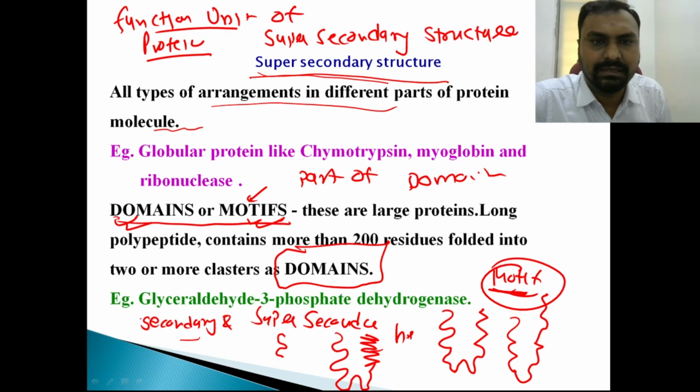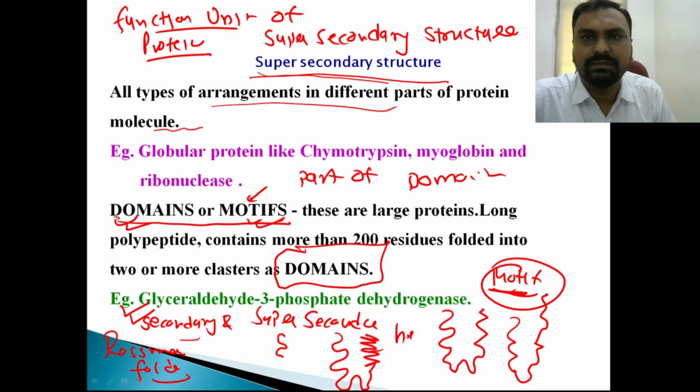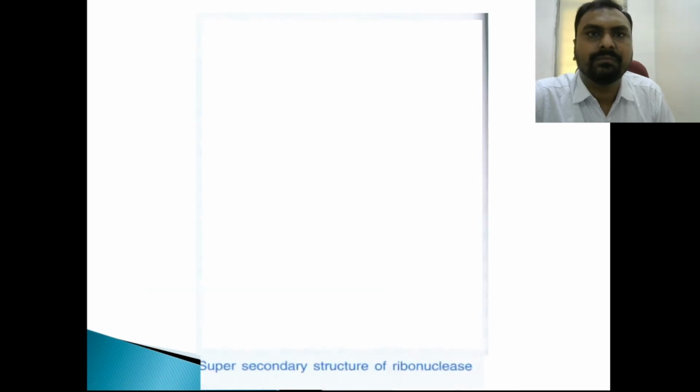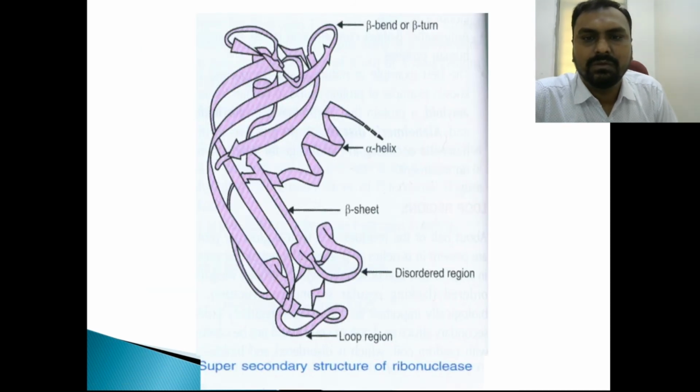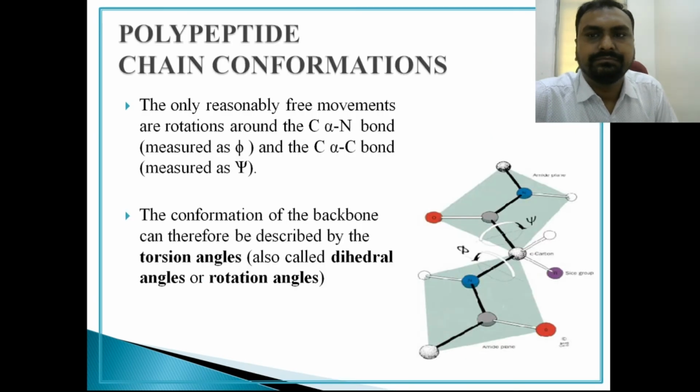Okay, like glyceraldehyde 3-phosphate dehydrogenase. So an example is the Rossmann fold, where alternating alpha helix and beta pleated sheet is there, which is bound together by the turn or loop. Okay, so super secondary structure will contain helical structure, beta pleated sheet plus loop and turn. So you can see here this is the turn and this is loop, right?